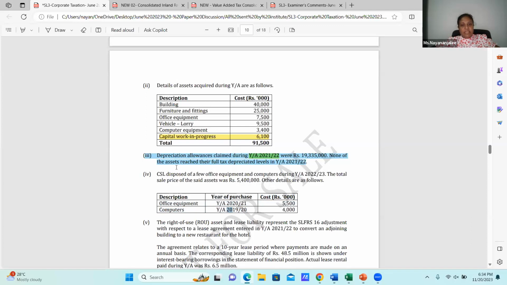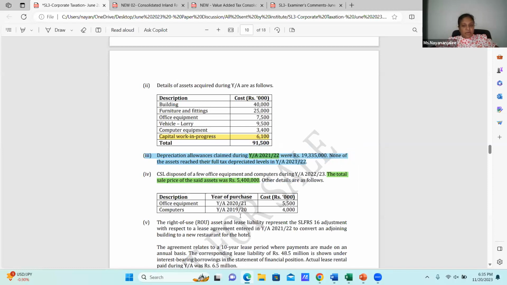Now this is on the disposal. Let me come to that. CSL disposed of a few office equipment and computers during year of assessment 22-23. The total sale price of the said assets was 5.4 million rupees. That is the total sale price of both assets. After that, other details are as follows.